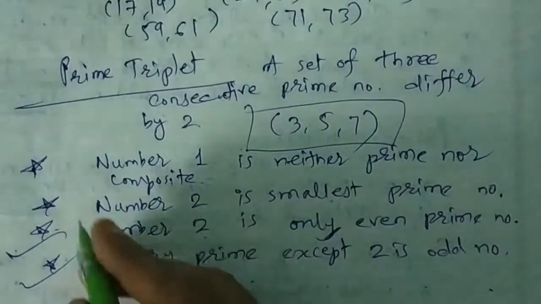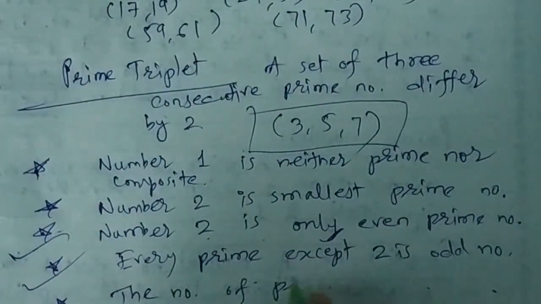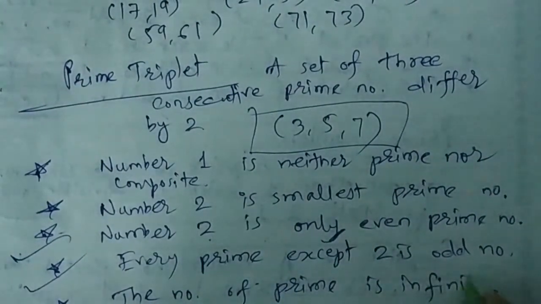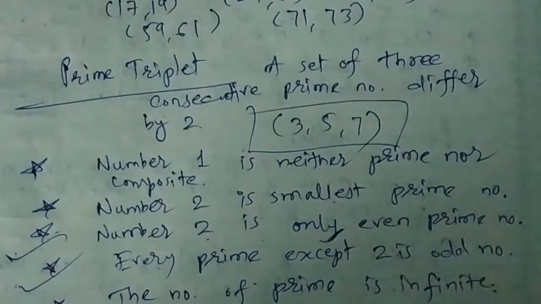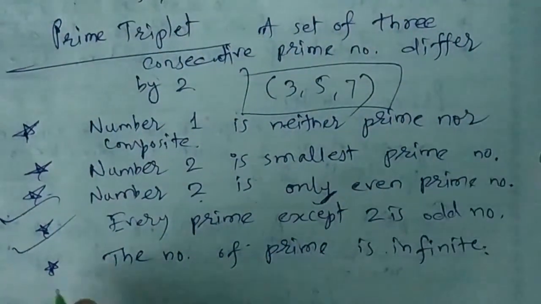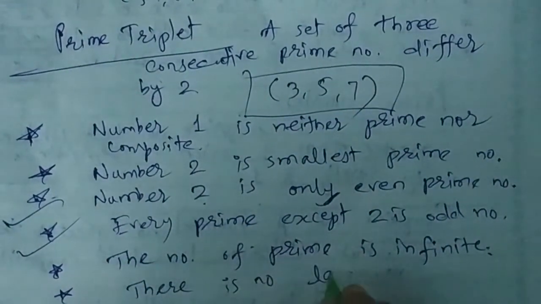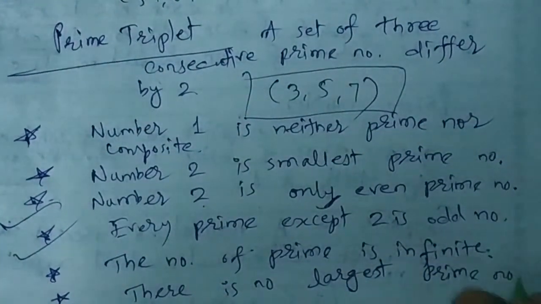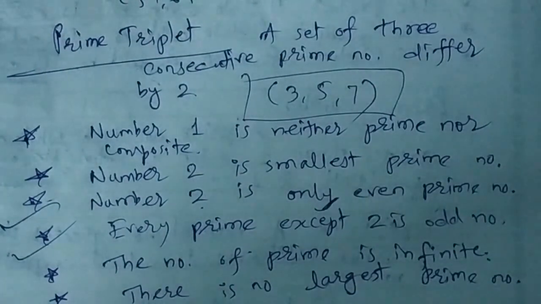Again, the number of primes is infinite. And there is no largest prime number. So these are the things about prime numbers, even and odd numbers.